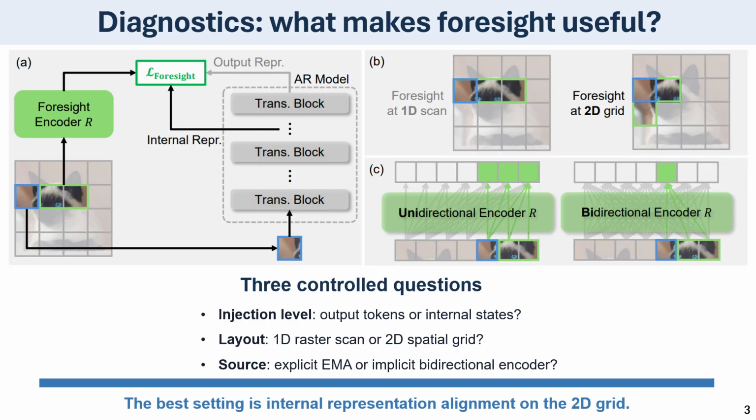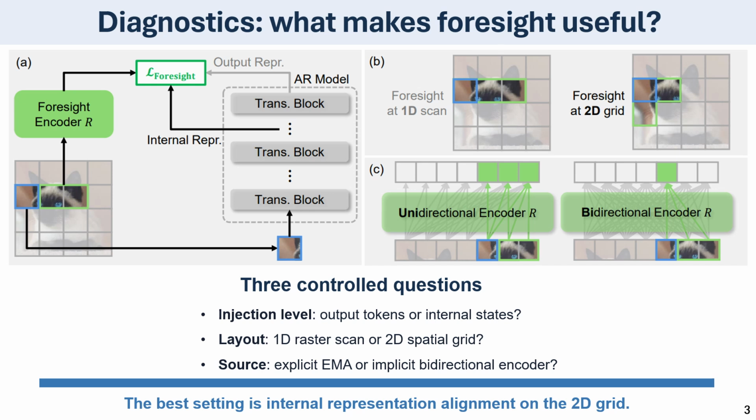Before proposing the full method, we first ran diagnostics along three axes. First, where should Foresight be injected? Directly predicting multiple future tokens at the output level is similar to multi-token prediction, but in visual AR it introduces competing targets and can hurt performance. Instead, aligning Foresight with the intermediate representations provides future-aware supervision without forcing the model to predict multiple discrete tokens.